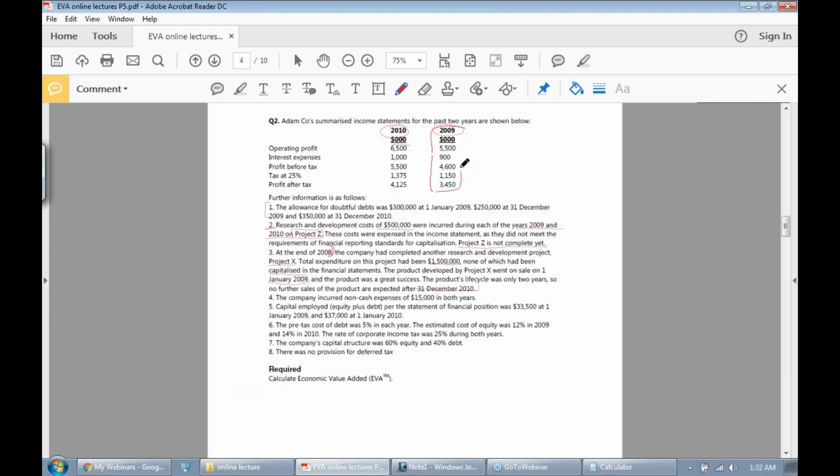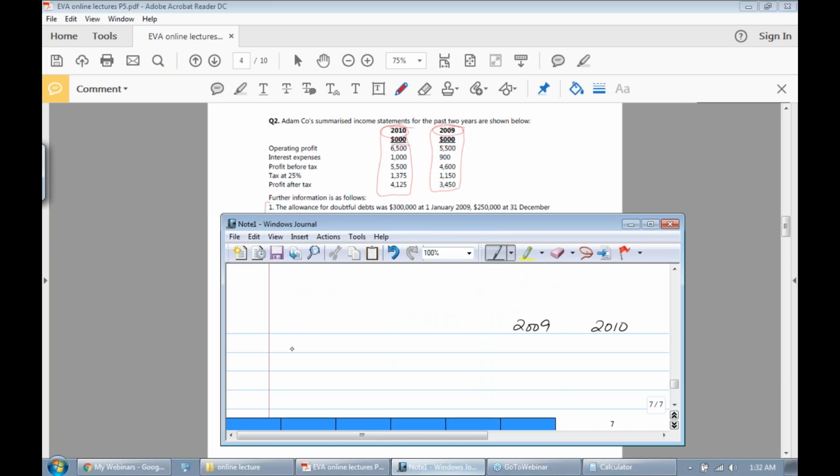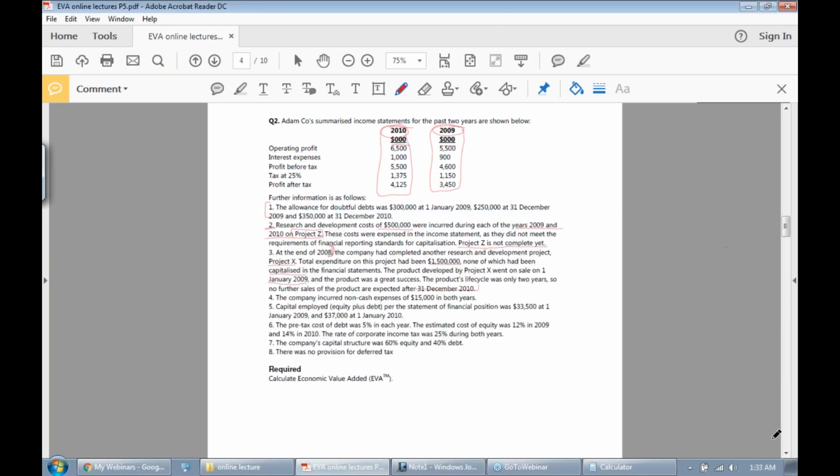So this part we are making first, and this part we are making in the second column. Try to concentrate here. Now we will start from profit after tax. Profit after tax is 3450 in 2009 and 4125 in 2010, right?